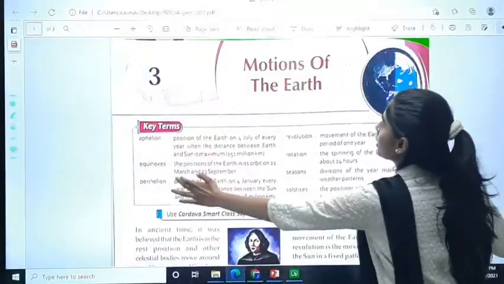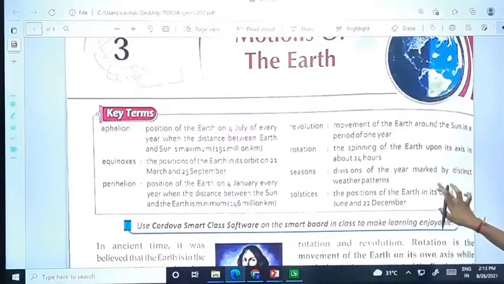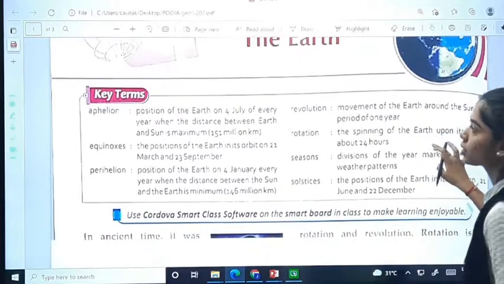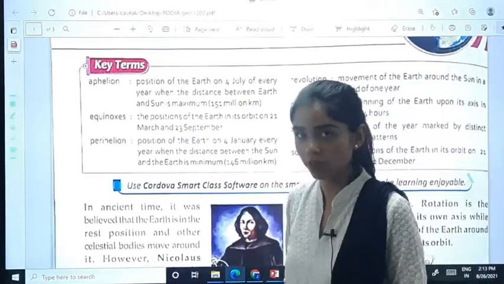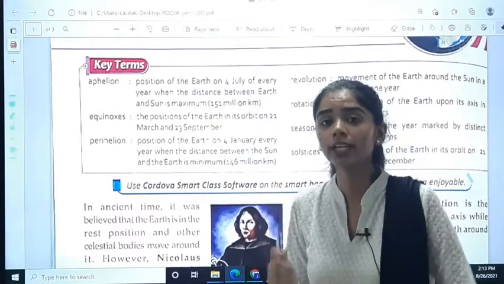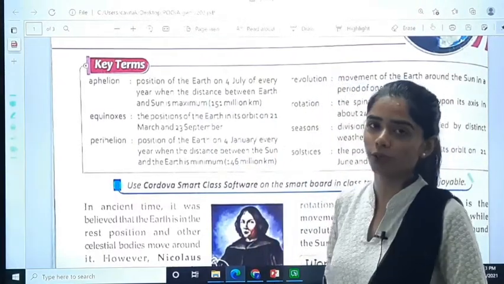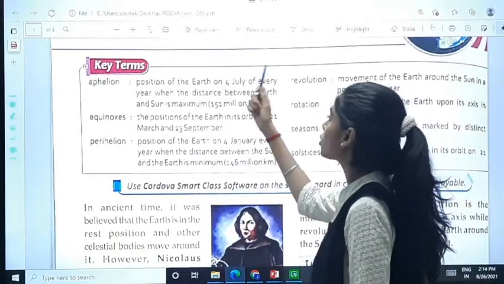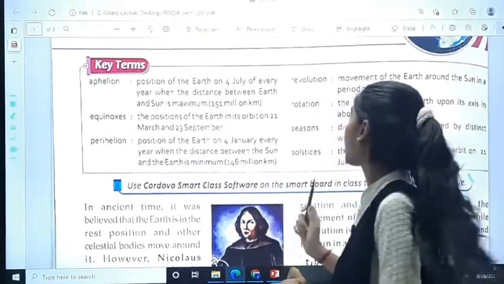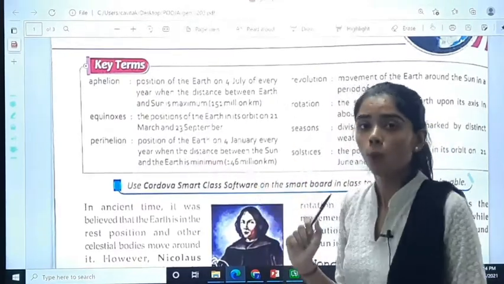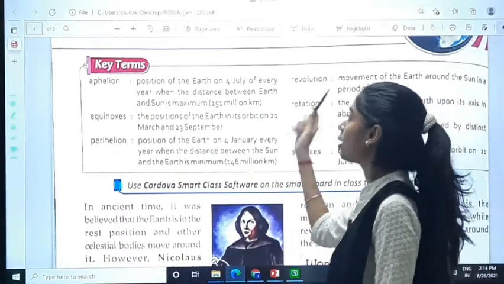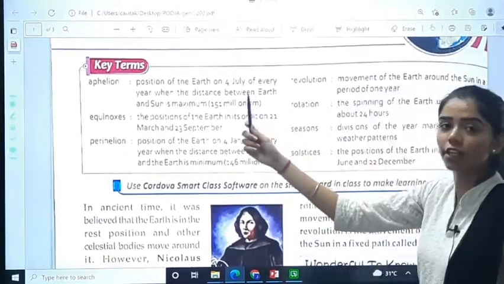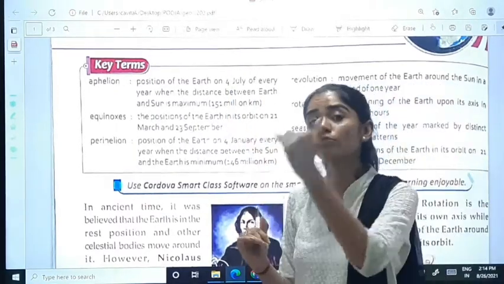This is your chapter number 3, Motions of the Earth. First, we will read the key terms. As I always tell you, please read it and make sure to write it in your notebook. The first one is aphelion. What is it? Position of the earth on 4th July of every year, when the distance between earth and sun is maximum. What is aphelion? Position of the earth on 4th July.